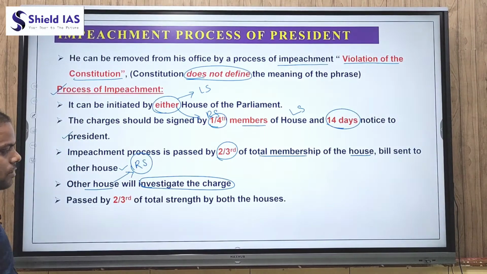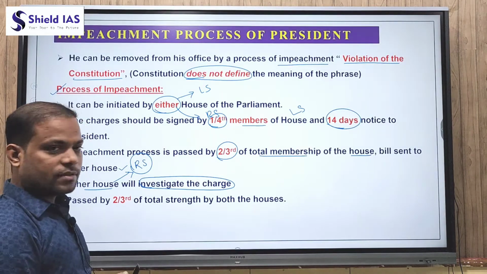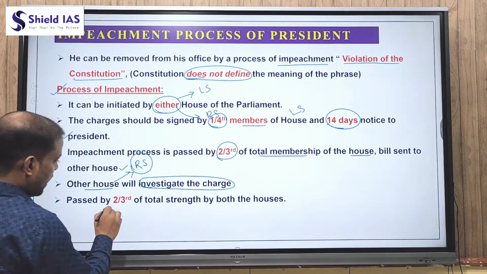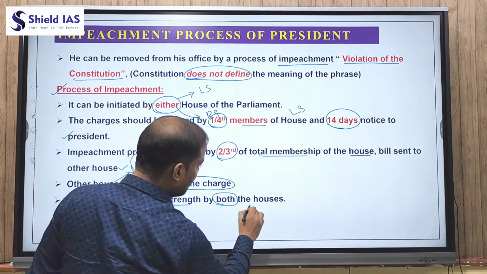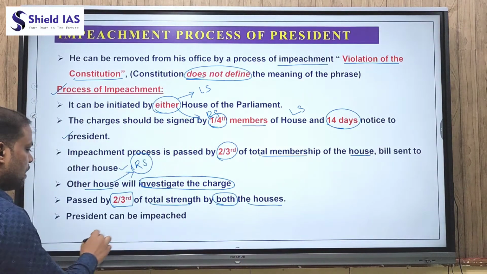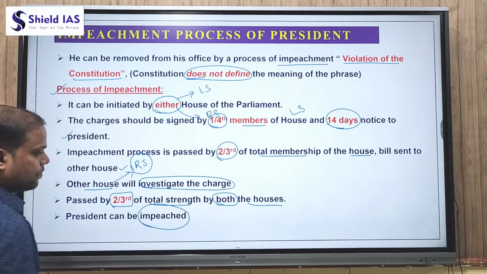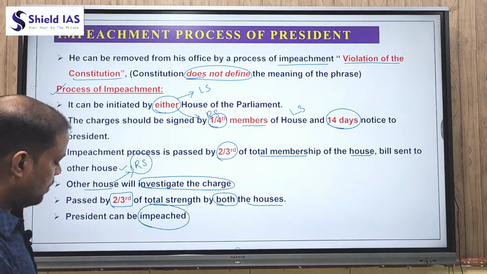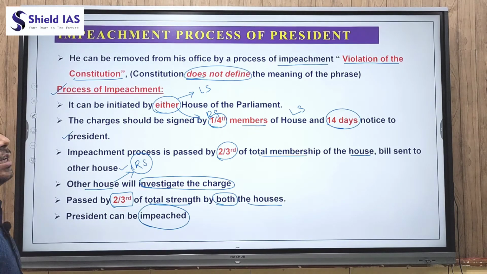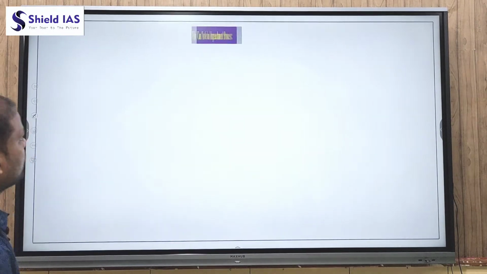And once the Rajya Sabha investigates the charges and it is passed by 2/3 of the total strength of the house, then the President can be impeached. So we have seen how the President can be impeached when he or she violates the Constitution of India.